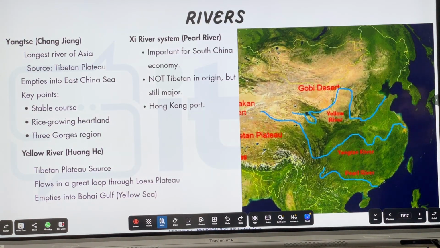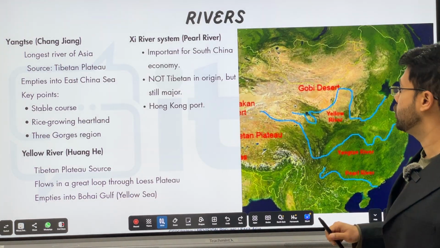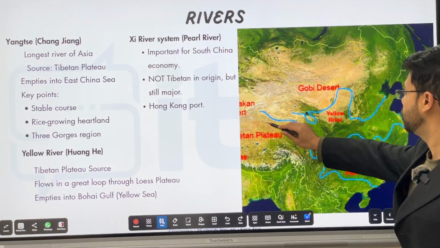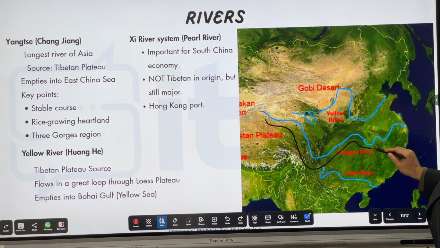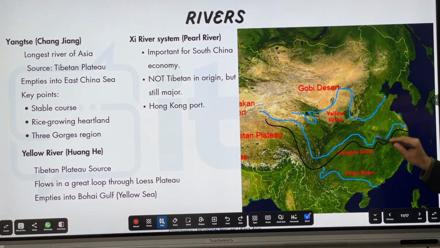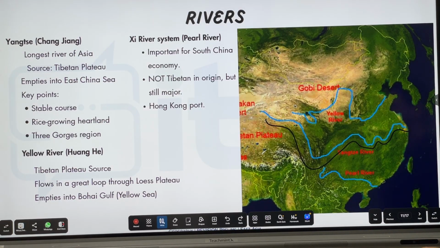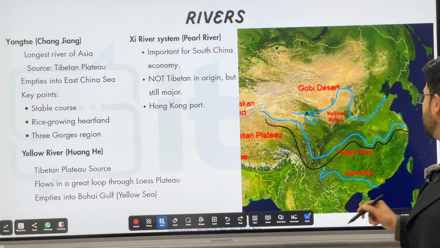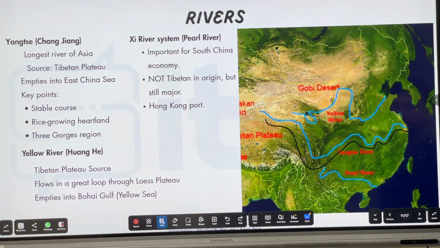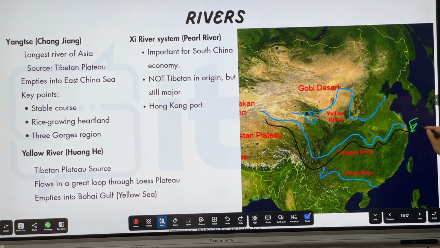Three important rivers of China: Yangtze, longest river of Asia. This one, the rice bowl of China, extremely fertile because of Yangtze. In fact, this is also the river where the Three Gorges Dam is present, and it goes into the East China Sea. East China Sea is over here.